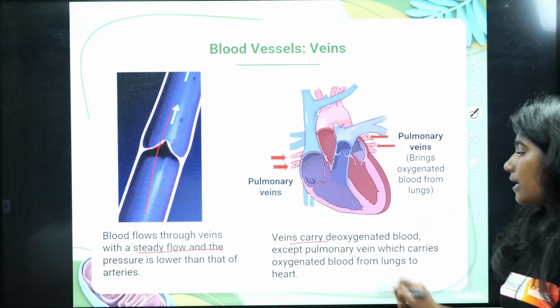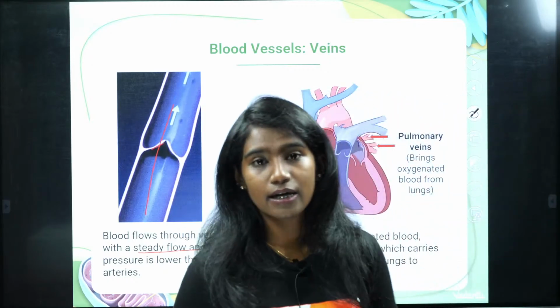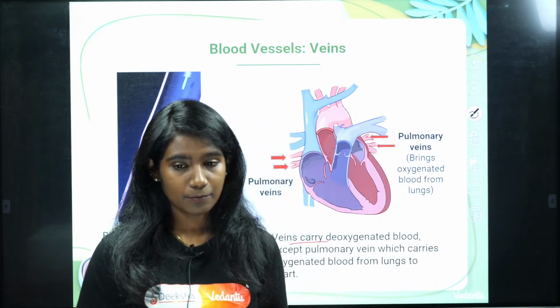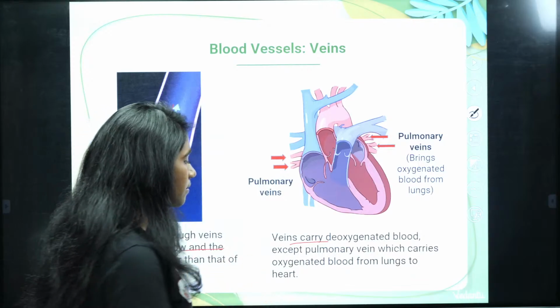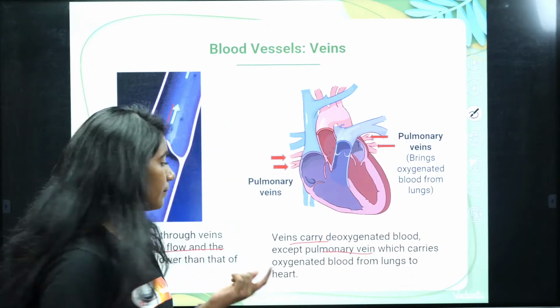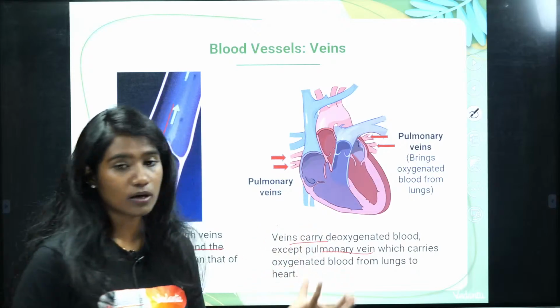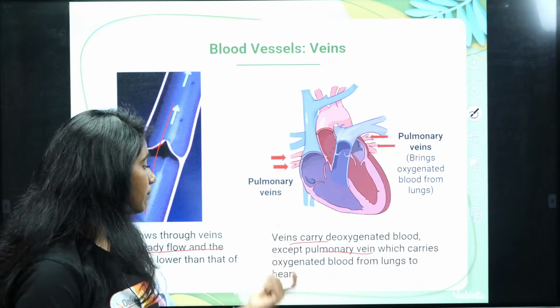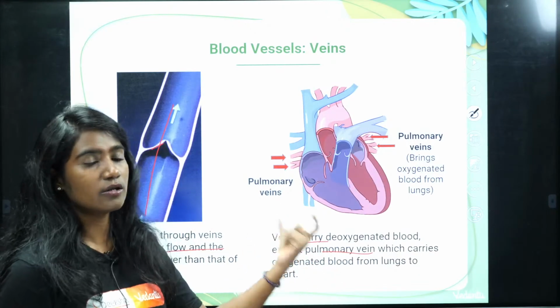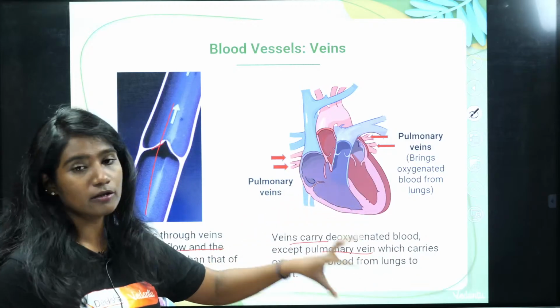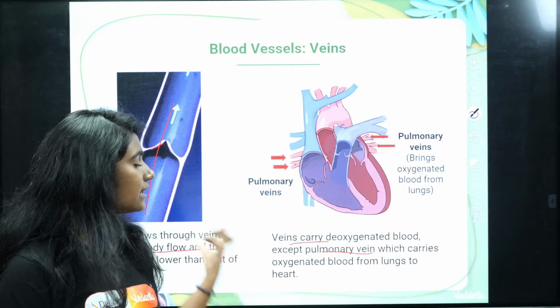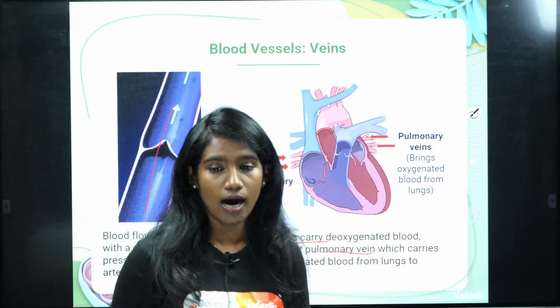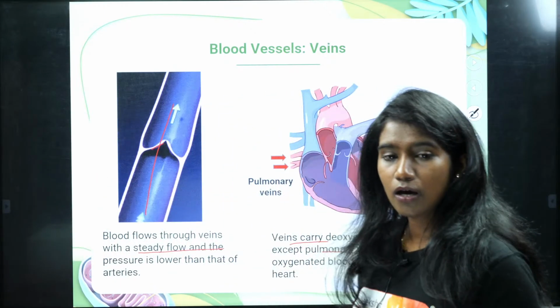The veins, like I told you, carry deoxygenated blood towards the heart, right? Whereas the pulmonary veins carry oxygenated blood from the lungs towards the heart. So veins always carry blood towards the heart. Okay, clear with that?